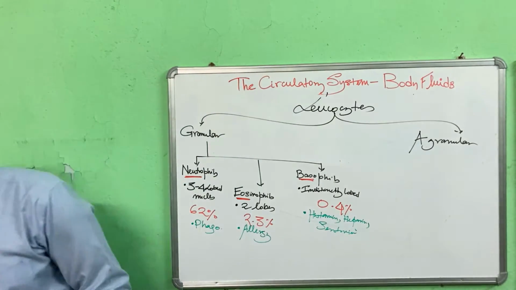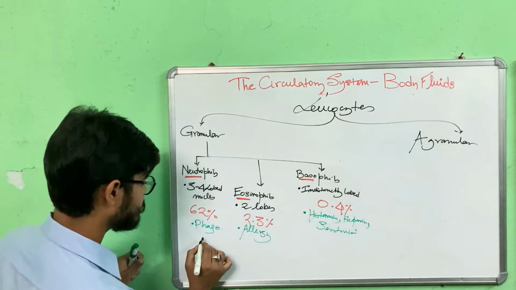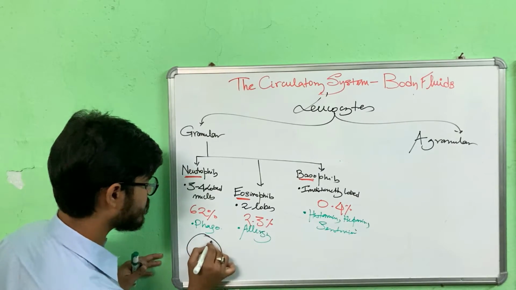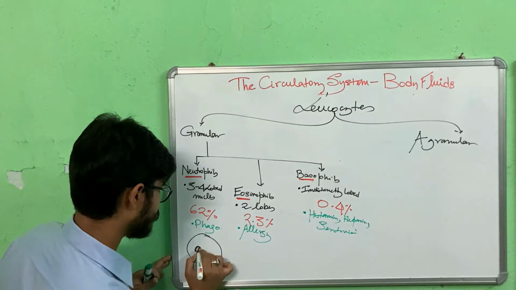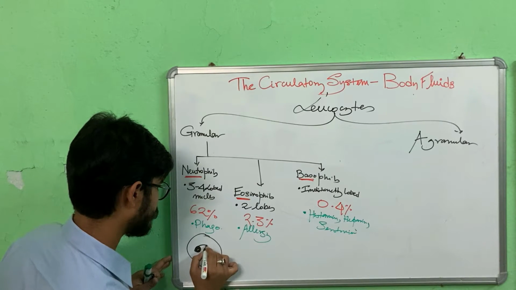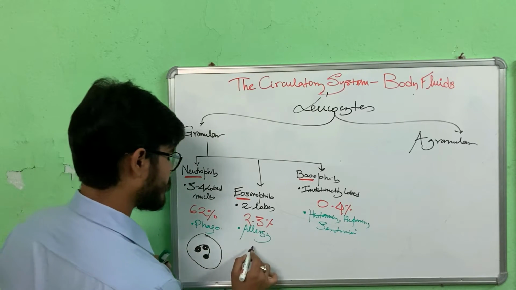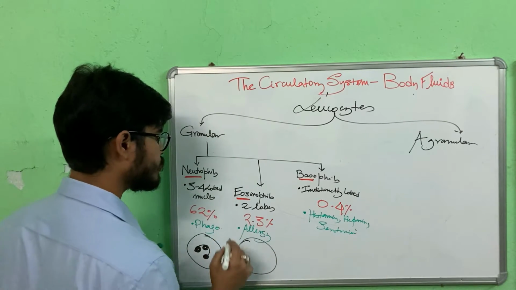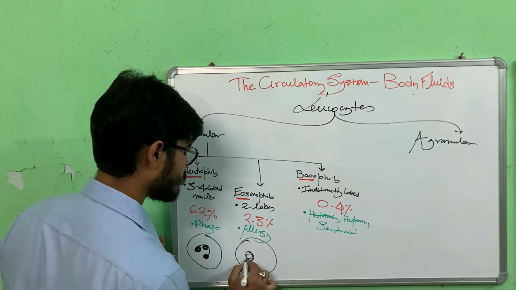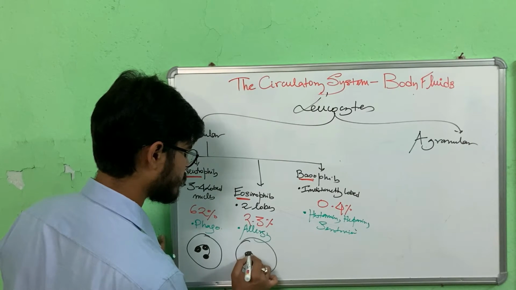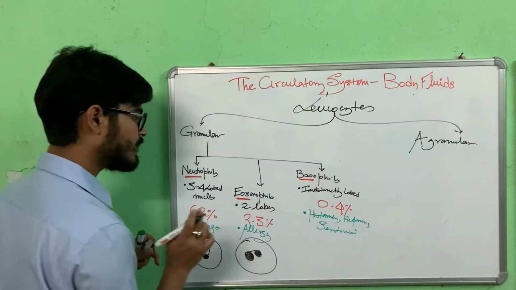Now let's draw just a representational diagram. Say this is the neutrophil. They are 3 to 4 lobed, so they are distinctly lobed. Next, we have eosinophil, they have two lobes, this way. They are distinctly lobed.